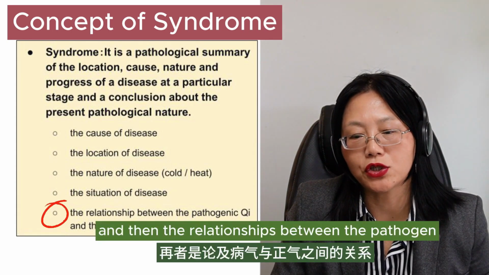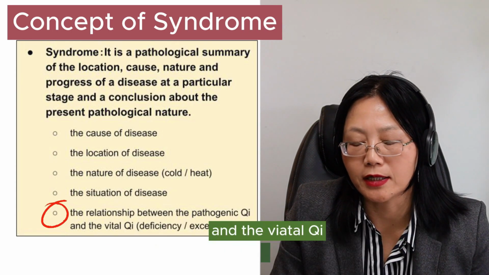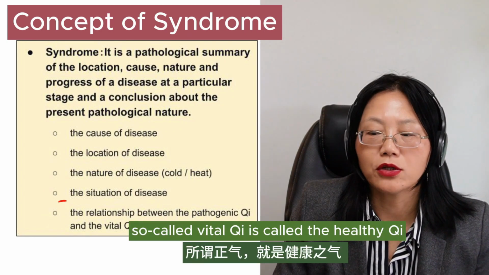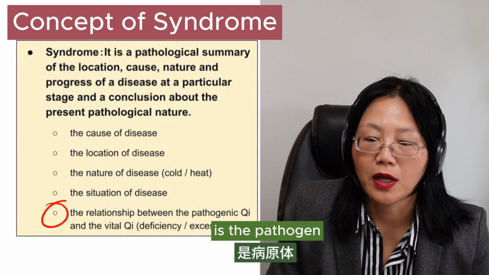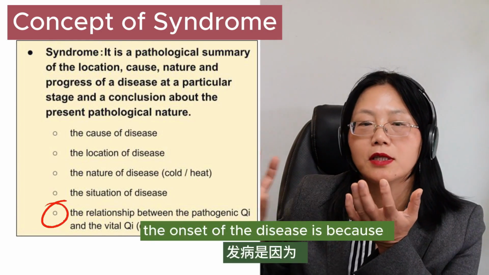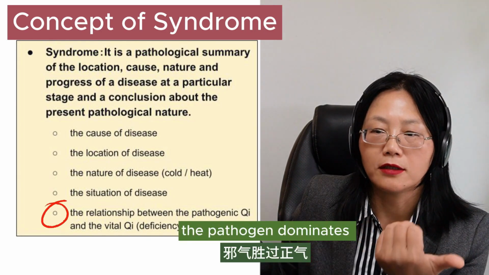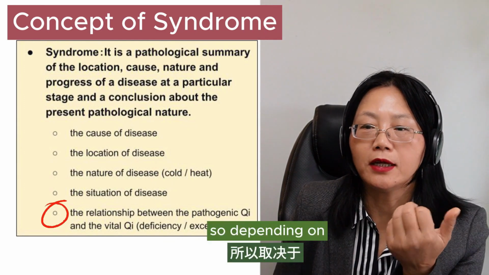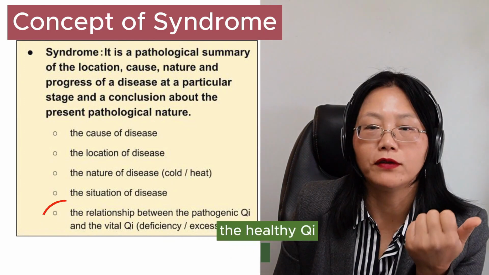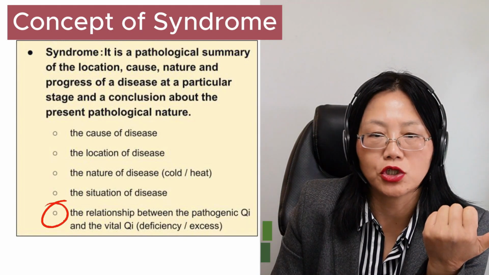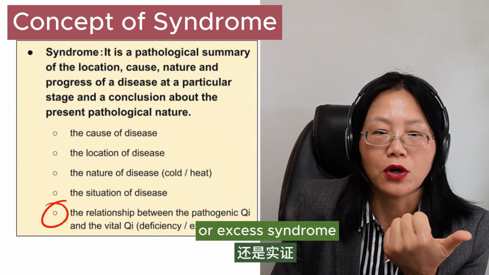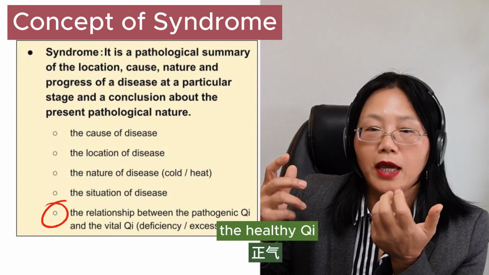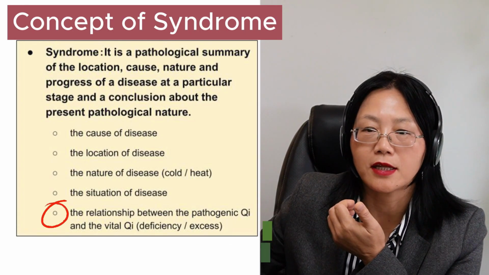And then the relationships between the pathogenic and the vital. So-called the vital qi is called the healthy qi. Pathogenic qi is the pathogen. Onset of the disease is because the pathogen dominates the healthy qi. Depending on how strong the healthy qi, or we call it the vital qi, we decide it's a deficient syndrome or excess syndrome. If people are healthy, the healthy qi can fight against the pathogen.